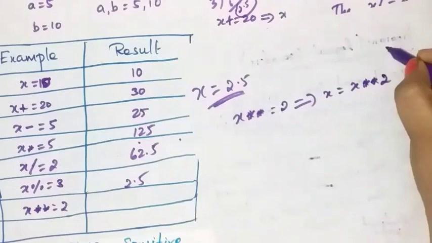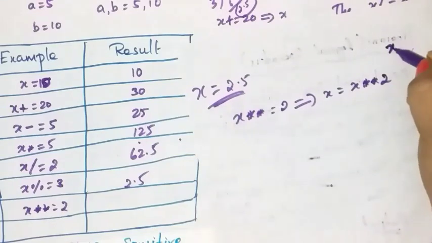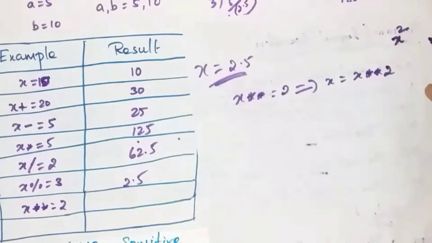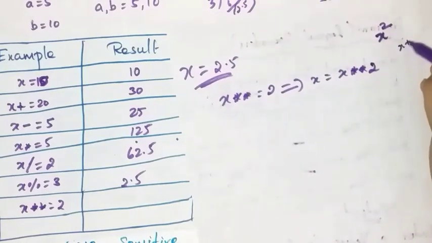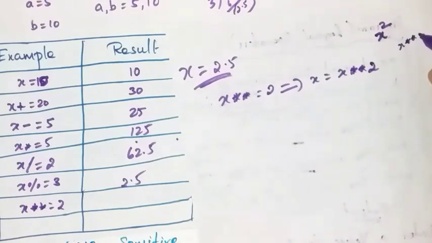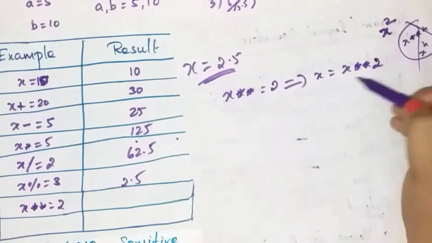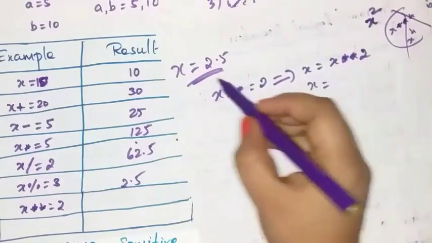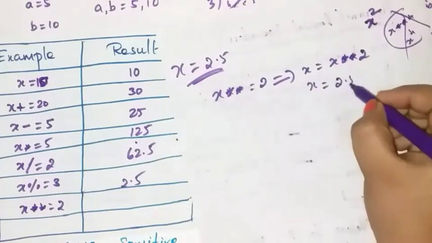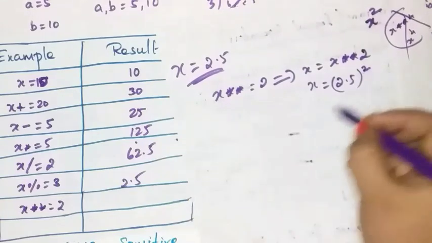Exponent means what? Power. X power 2, that is called exponent. If it is x exponent 4, it means x power 4. Here x equal to x power 2 means 2.5 power 2.